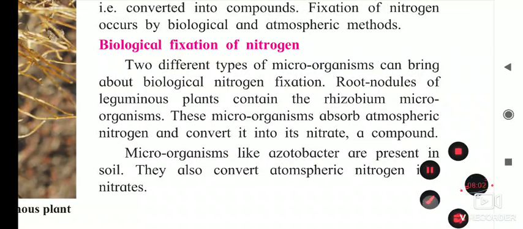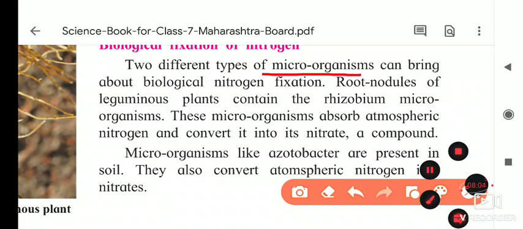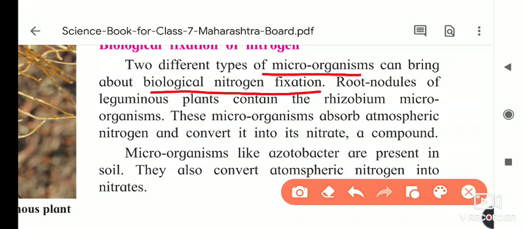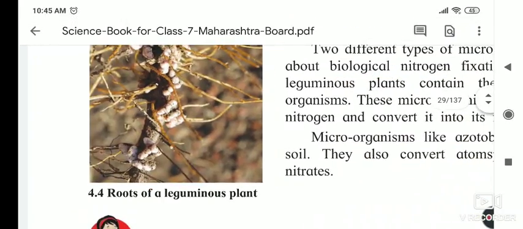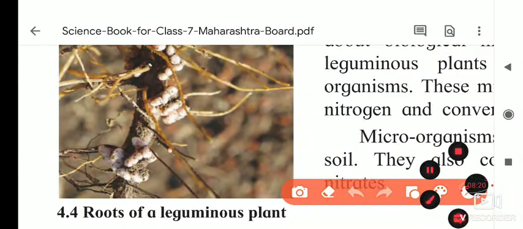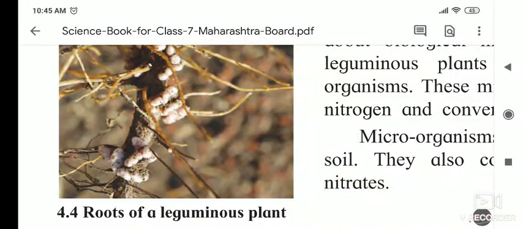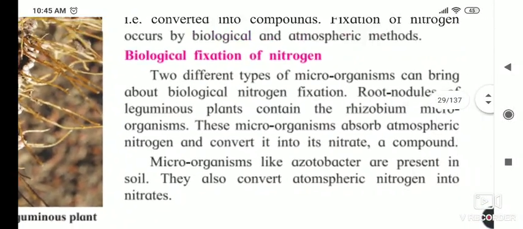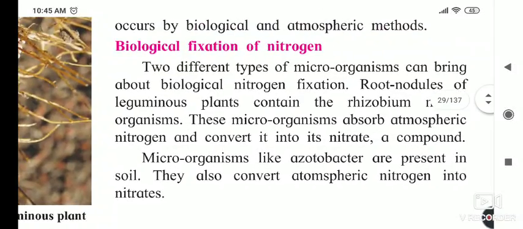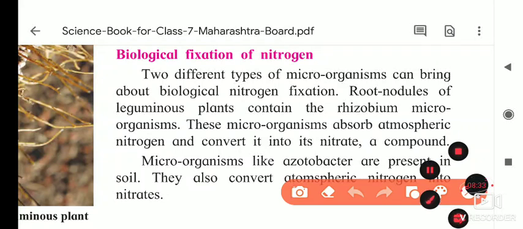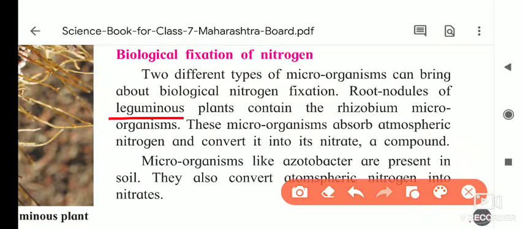Two different types of microorganisms can bring about biological nitrogen fixation. And where are they present? Just as I told you, in root nodules. When your mother is cleaning the methi, you see these extensions. These are the root nodules, and root nodules are present in leguminous plants. This plant, methi, is called a leguminous plant.